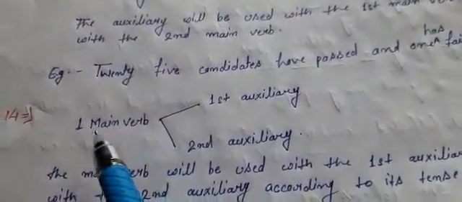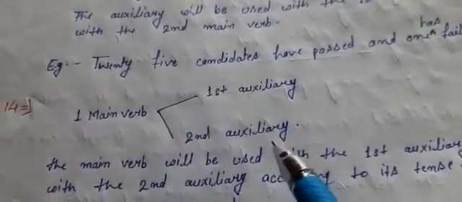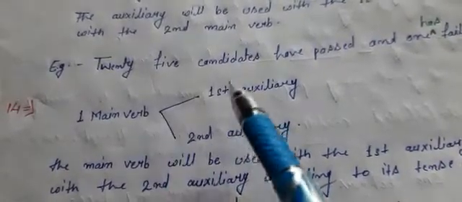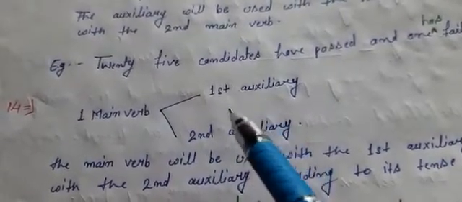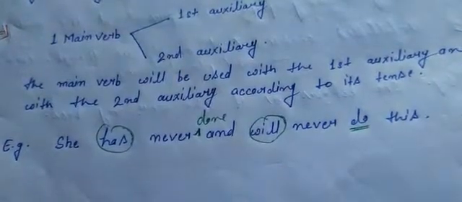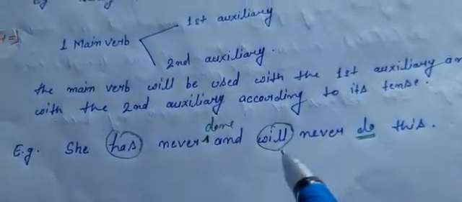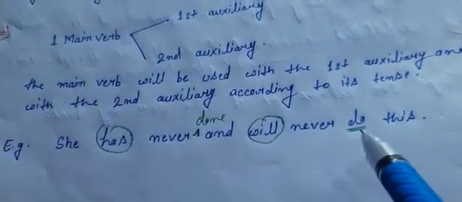Next rule says, if we have only one main verb and two auxiliaries are given, in this condition, we should use the main verb with both auxiliaries according to its tense. For example, she has never and will never do this. In this example, there are two auxiliaries, has and will, but there is only one main verb, do.